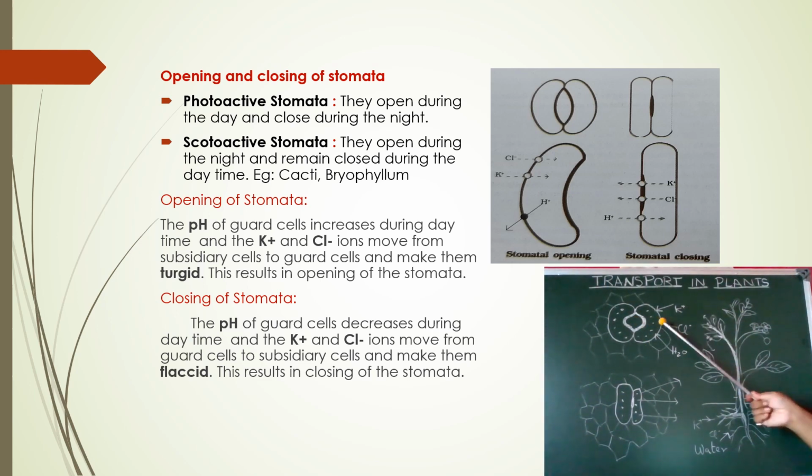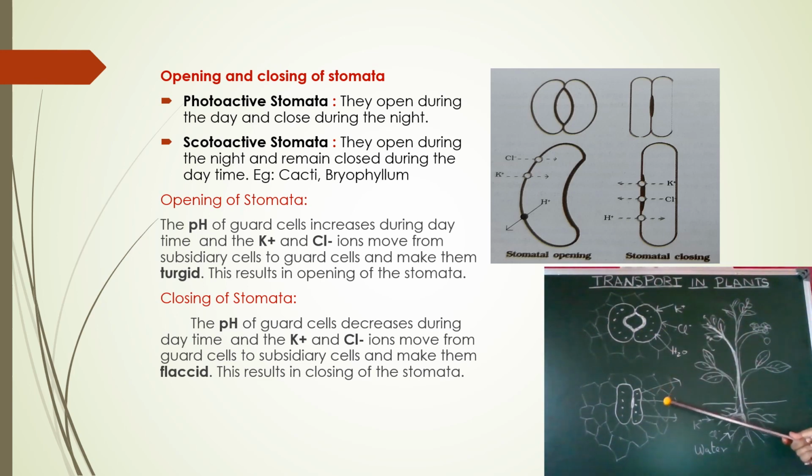This is a hypotonic solution, and due to osmosis, water continuously enters the guard cells and they become turgid. Because the guard cells become turgid, the stoma opens, and the excess water passes out through the stoma.